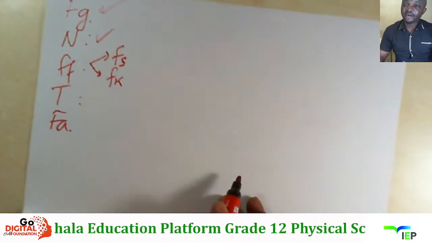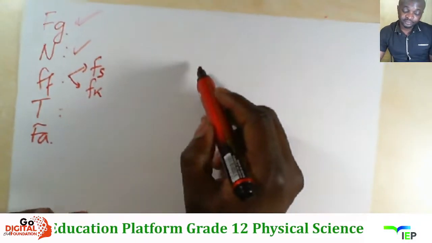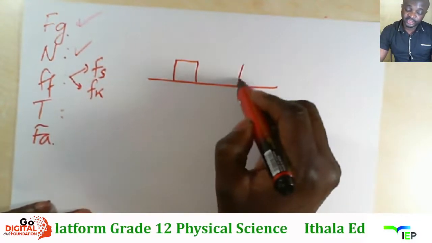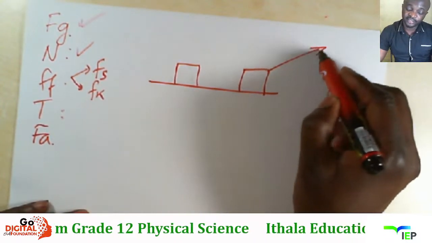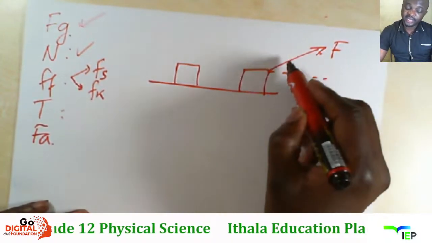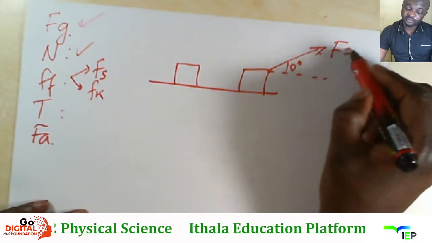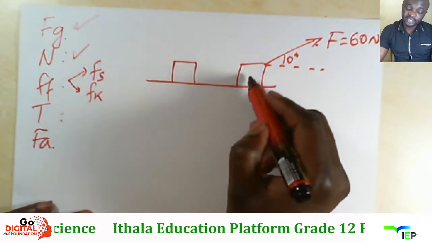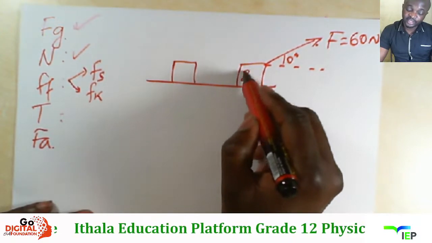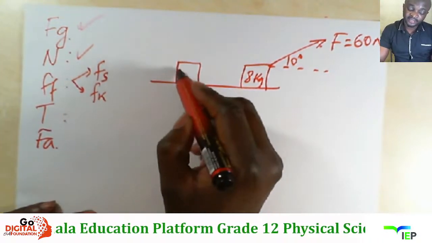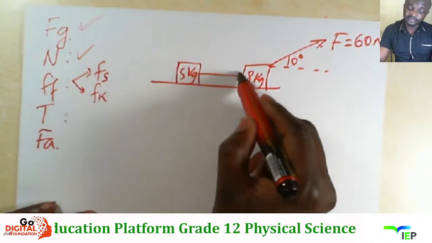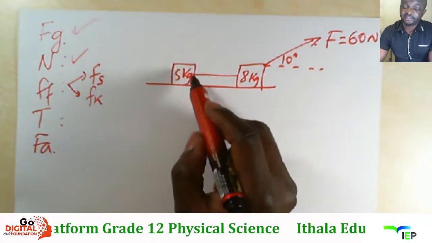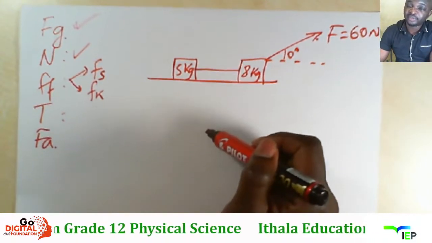So every time uma une sibalo esikhuluma nge-Newton's laws, just let's say sine example, and there is a force exerted there at an angle of 10 degrees. The force let's say is 60 newtons, right? Then let's say the masses are 8 kg and 5 kilograms. Then there is a string that connects the first box to the second box, right?